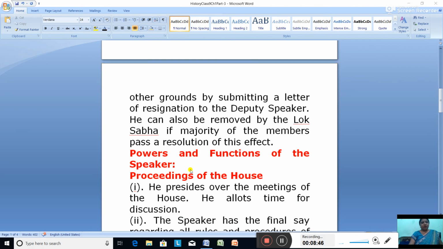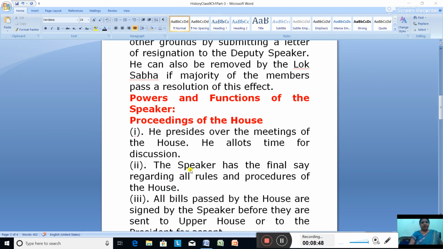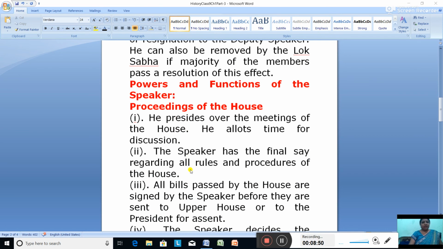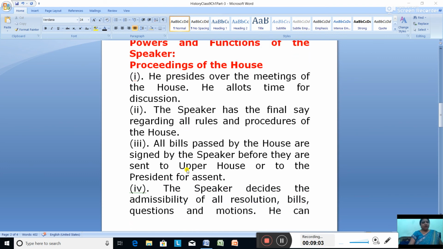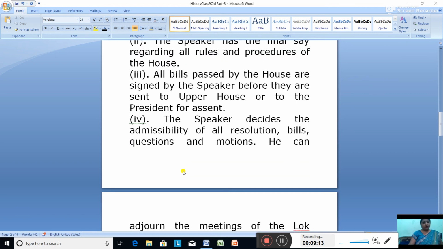Then in proceedings of the House you studied that he is the presiding officer of the Lok Sabha, that the bills passed by the House are signed by the Speaker before they are sent to the upper house or to the President for assent, and that he decides the admissibility of all resolutions, bills, questions, and motions.